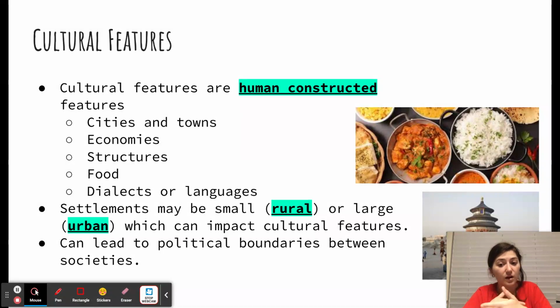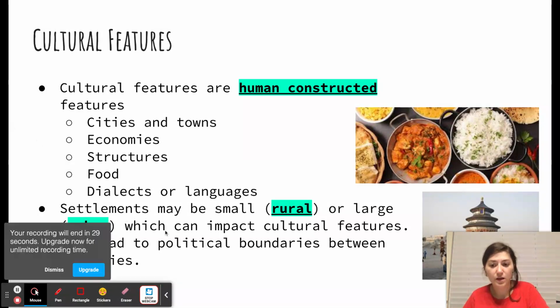Cultures are going to be different in those areas because of population density, right? People are more spread out in a rural area. In a city, you live closer together, right? Your resources are going to be more compact, closer together in urban areas versus rural, going to be more spread out. There's going to be less diversity a lot of times in a rural area because there's just less people. In an urban area, you're going to have a wider variety of people because there's just more people, more exposure.